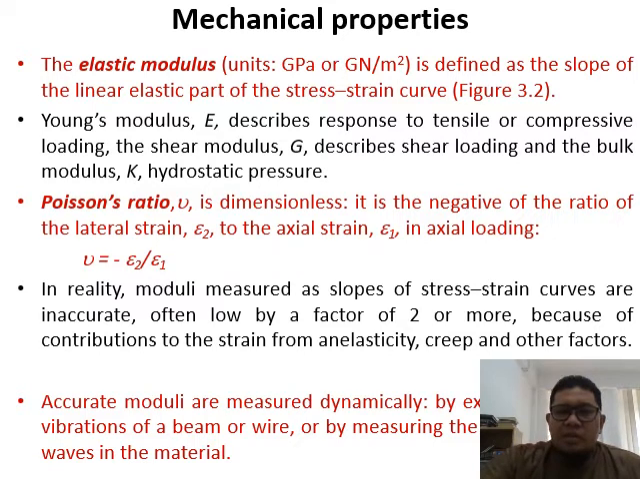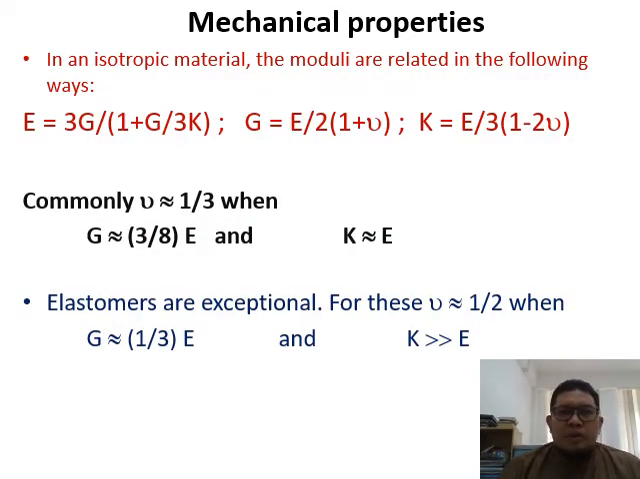So accurate modulus or moduli are measured dynamically by exciting the natural vibrations of beams or wires, by measuring the velocity of sound waves in the material and so on. So they need to measure it very accurately. So as for isotropic material, the moduli are related in the following ways.